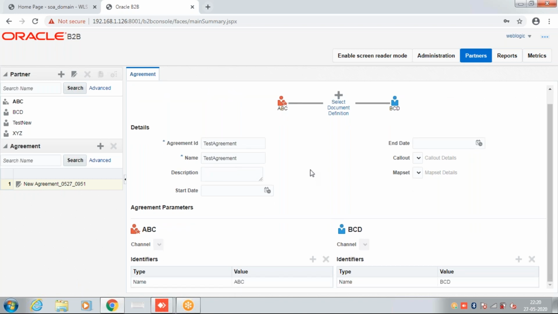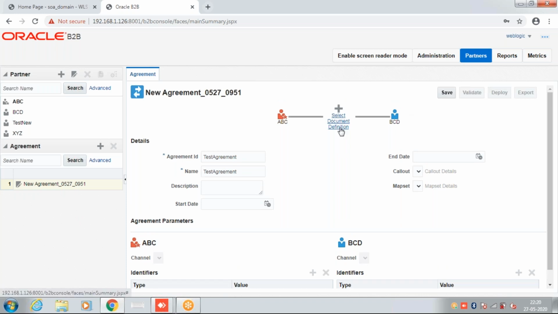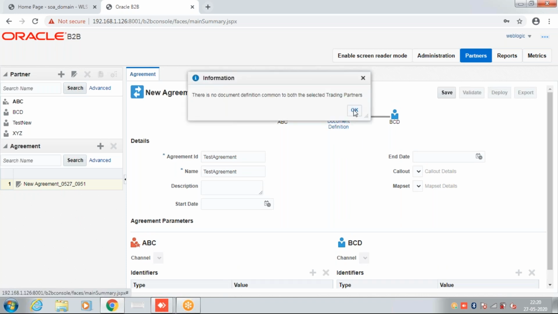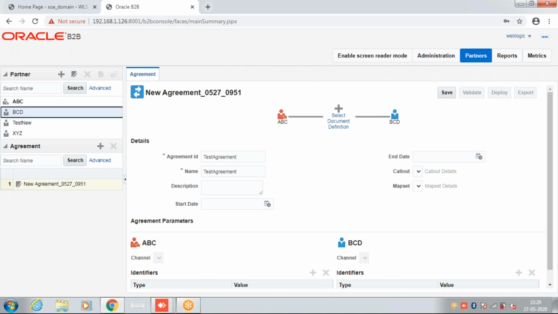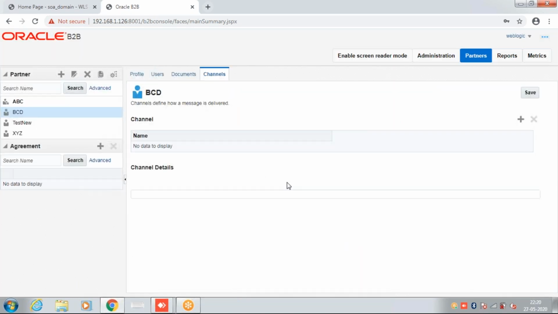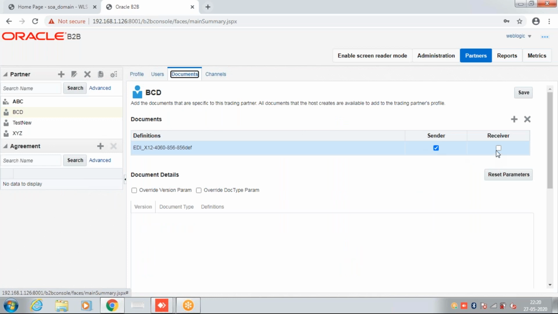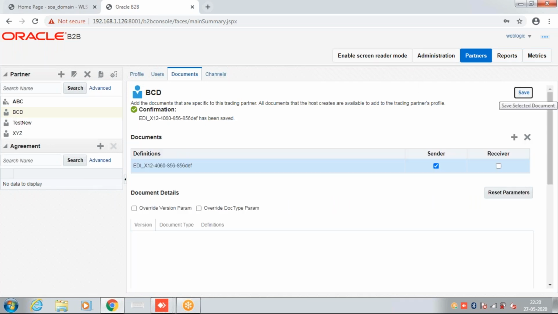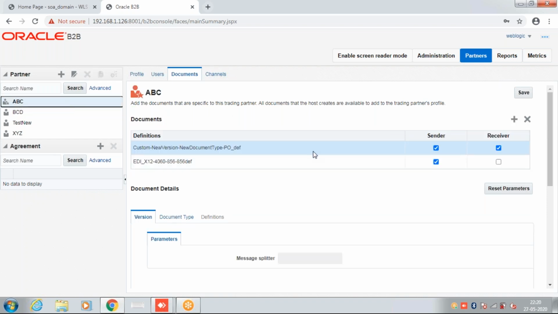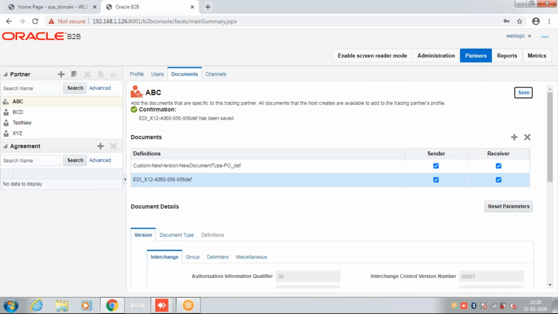So we can define here, and we can select the document definition. Here, the document definition was not defined as a receiver, so I thought it was an inbound document. In this host trading partner, we need to define this as a receiver also. Then it will.